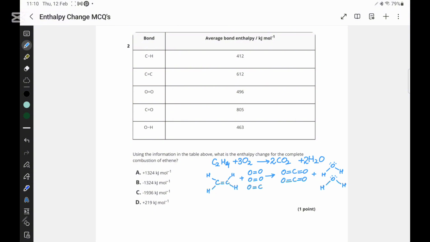So now the formula that we are going to use is that enthalpy of reaction is equal to energy absorbed during bond breaking, and we know bond breaking occurs on the left hand side, minus energy released during bond formation.